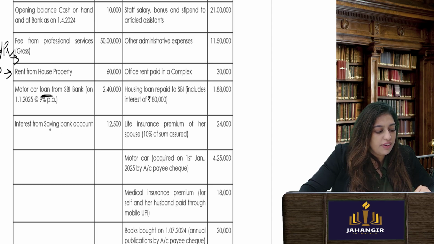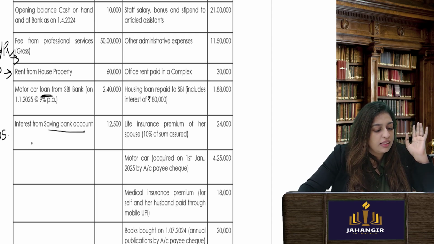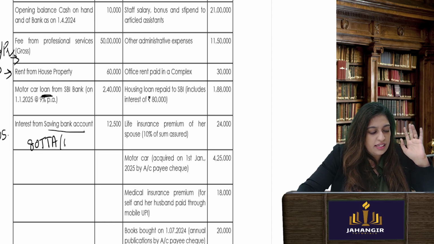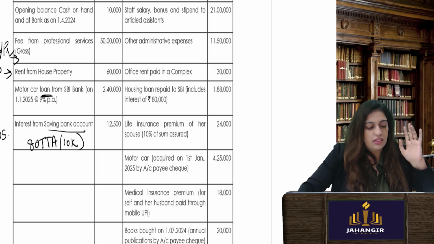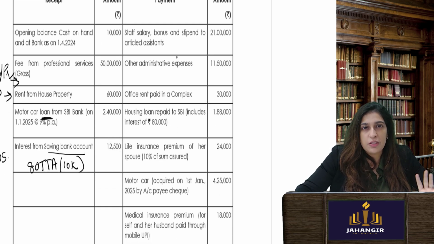Interest from saving bank account. Now, interest from saving bank account is nothing but income from other sources. It should also strike you that interest from saving bank account is allowed as a deduction under 80 TTA. Okay, max 10K for the whole year. Now, let's see the expense side and see where we can put in the expenses under which head of income.